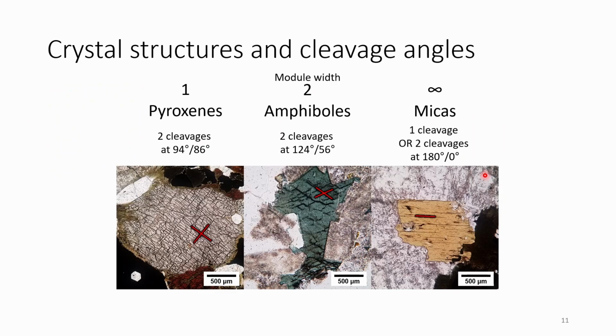So the pyroxenes and the amphiboles are commonly found in many rocks. And because they're quite similar in terms of their colors, we need to use their cleavage to distinguish them in the field. So for example, pyroxenes have a 90-90 cleavage, whereas amphiboles will have more of a 120-60 cleavage. And we can actually use our understanding of crystal structures to break down this, or to understand the differences in these cleavages.